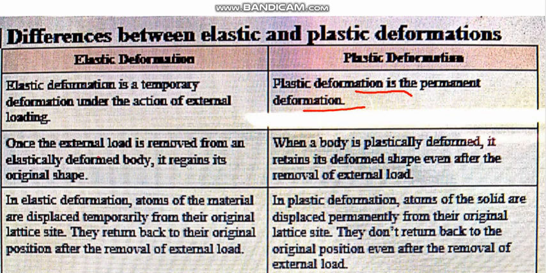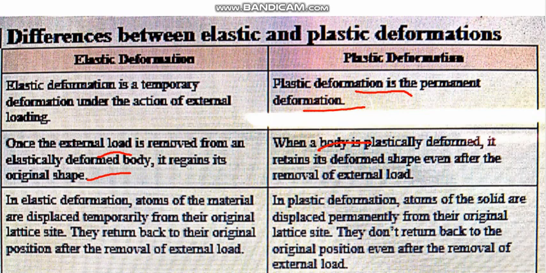Once the external pressure or external force is removed from the elastically deformed body, it again changes its shape to the original. But when a body is plastically deformed, it retains its deformed shape even after the removal of external pressure. In case of elastic deformation, atoms of the material are displaced temporarily from their origin. They return to their original position after the removal of external load.